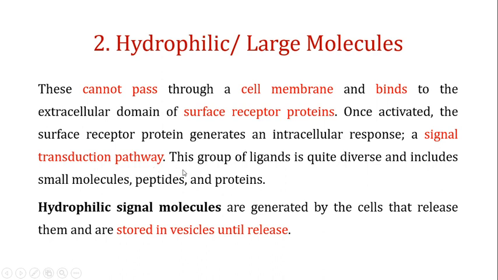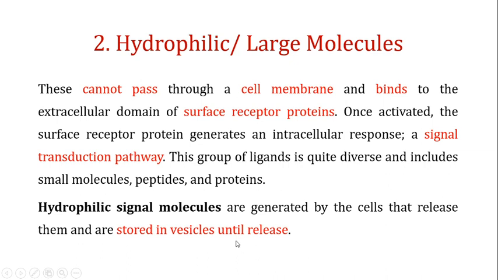If you talk about the ligands in this particular group, they are quite diverse, and they include small molecules, peptides, and proteins. Now, this is one of the important properties of the hydrophilic molecules: these hydrophilic signals are generated by the cells that release them, and they are stored in vesicles until they are required for cellular signaling.